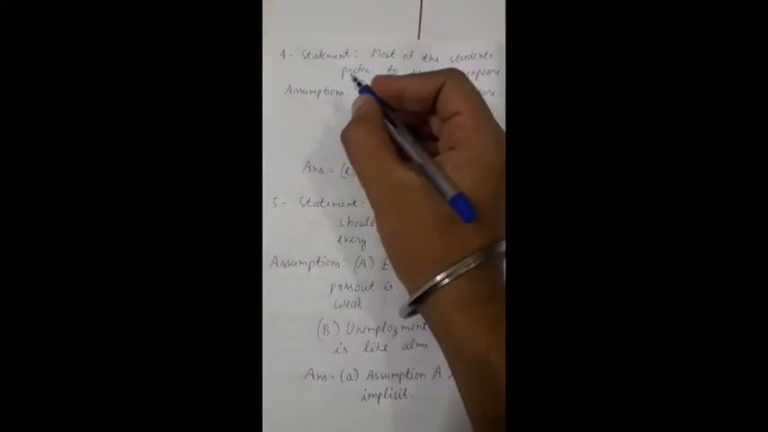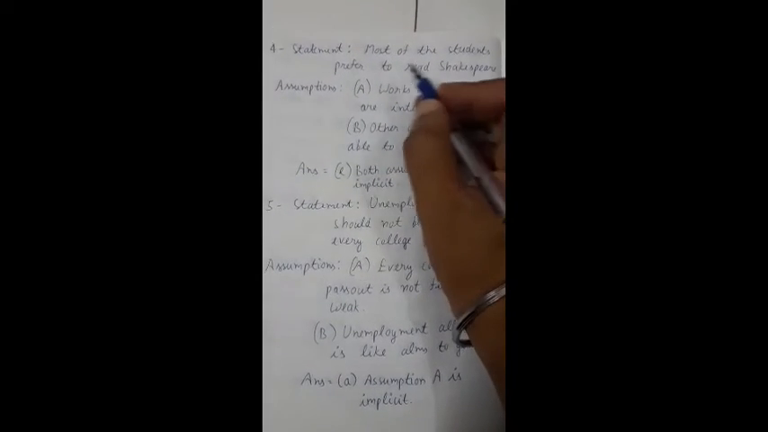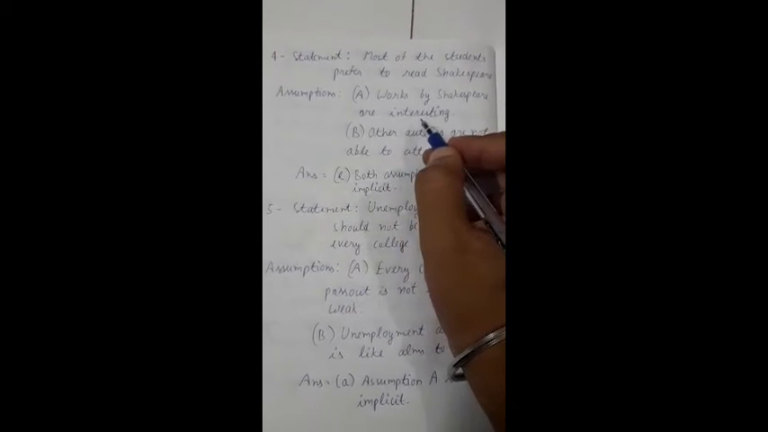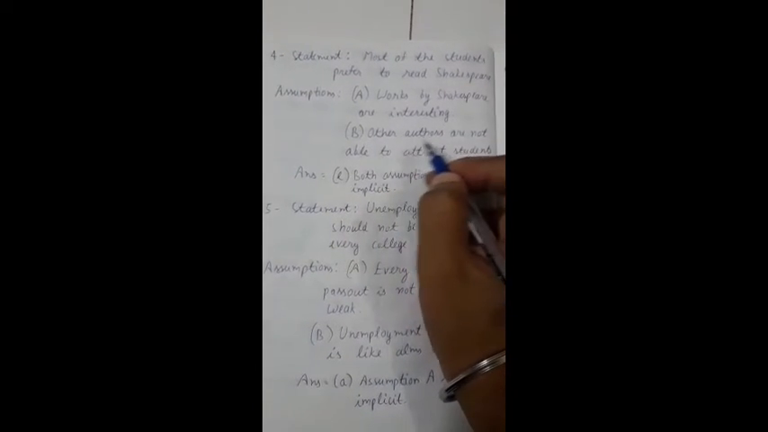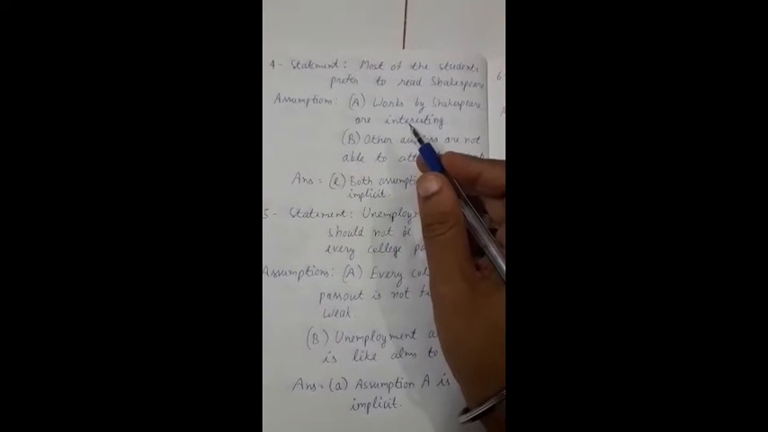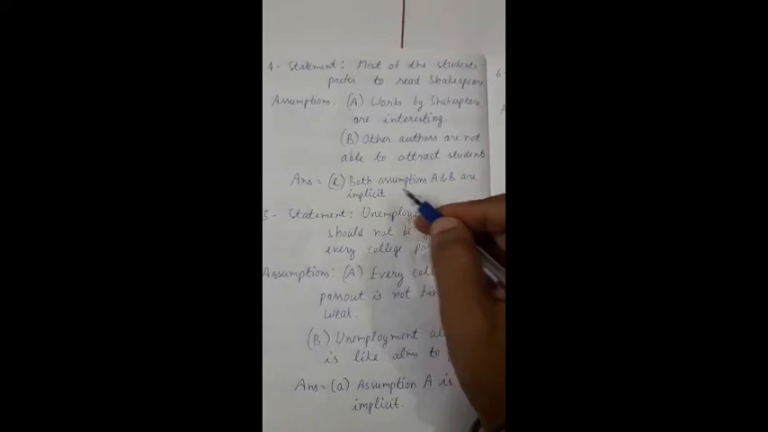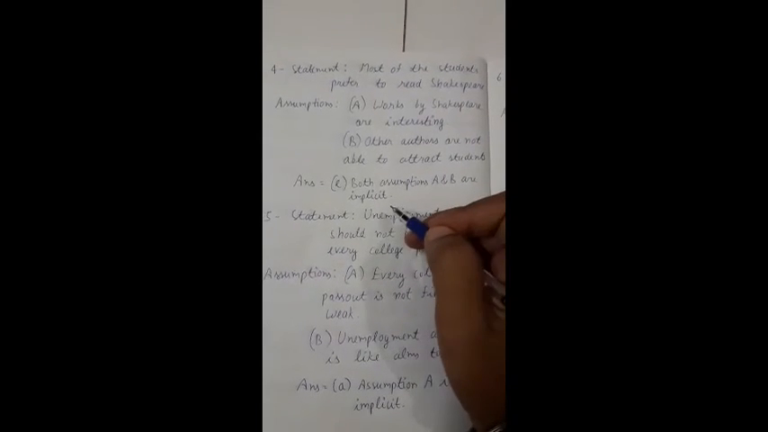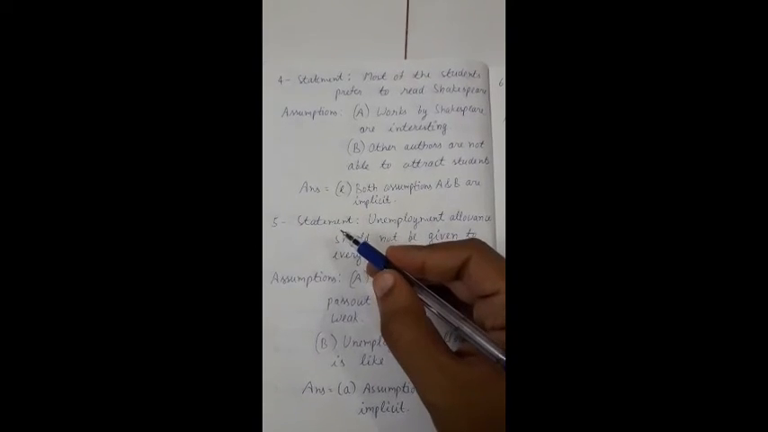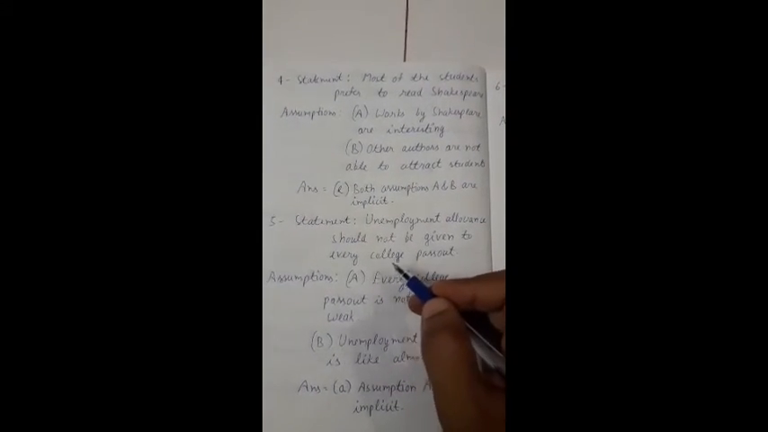Then see, the fourth statement is most of the students prefer to read Shakespeare. Assumptions are A, works by Shakespeare are interesting. B, other authors are not able to attract students. So from the assumptions it is clear that the answer will be E part, that is both assumptions A and B are implicit or true.